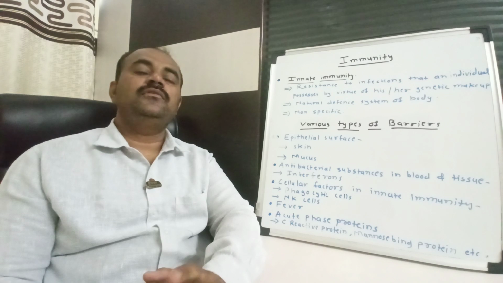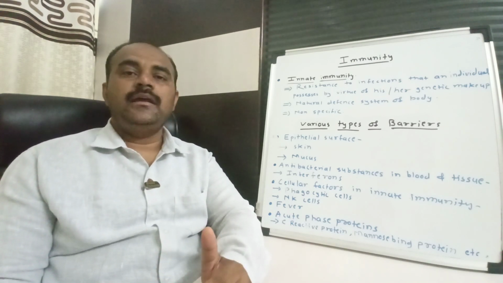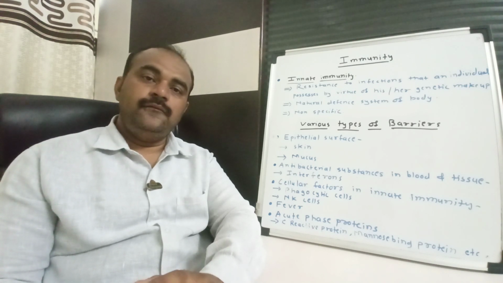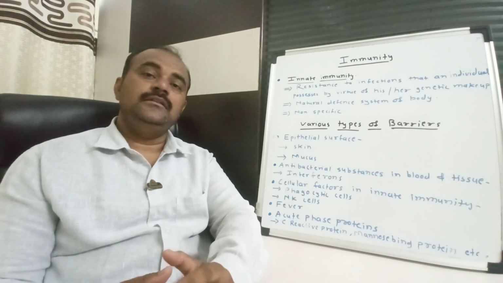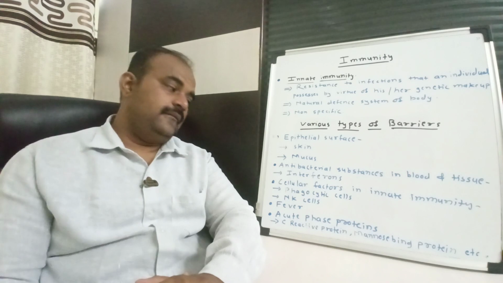That increased temperature also activates the cells to release interferon, which gives a signal to other cells to prevent them from any other viral infection.